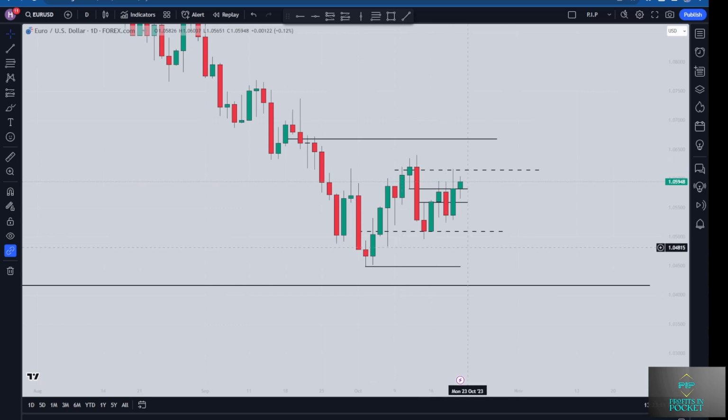If you see closes above any of those levels, that kind of puts us on the right side of the market. Close above here, we'll switch our bearish bias to bullish. A close below here, we'll continue our bearish bias to aim for that low of 104.48. If you want to hold any positions that you're in, you can aim for that 104.20 level. And that's what we have for the euro US dollar forecast for this upcoming week.